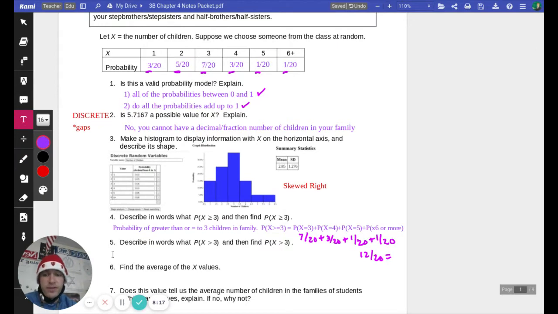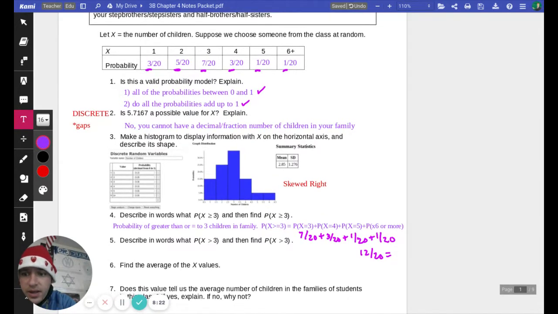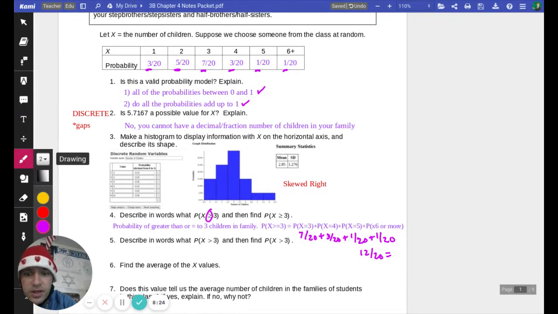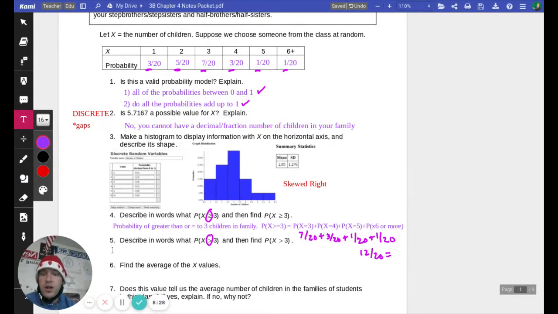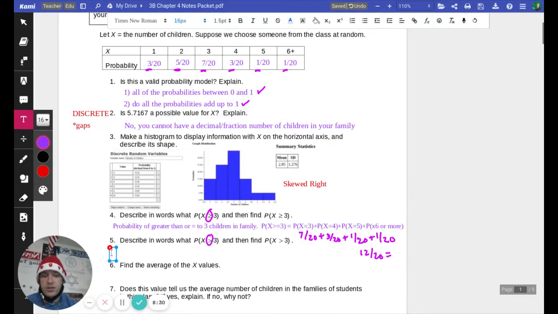What's the difference between 4 and 5? In 4, we had this greater than or equal to, and in 5, we just have a greater than. So we just want the probability of greater than 3 children in a family. And basically the same formula, except we're not including that x equals 3.